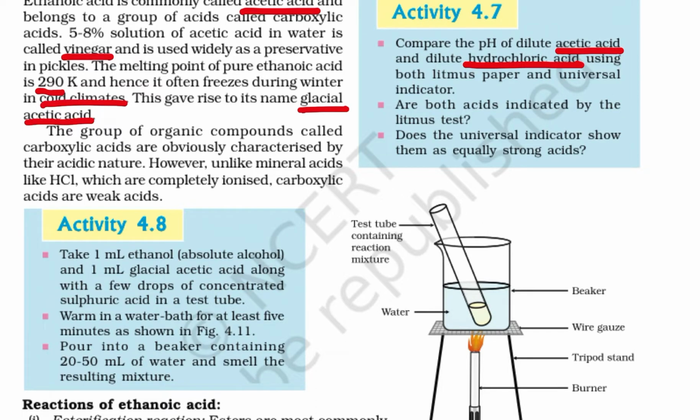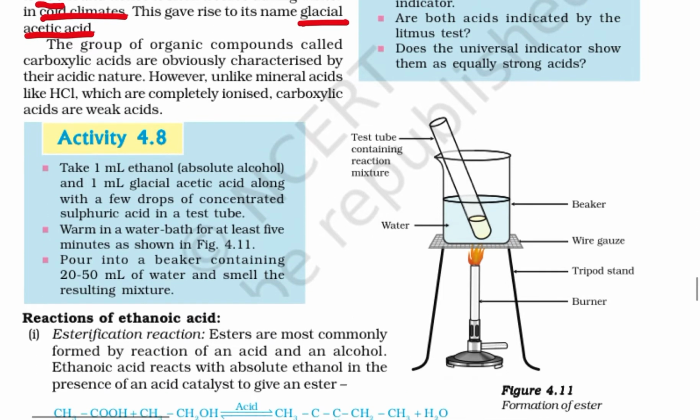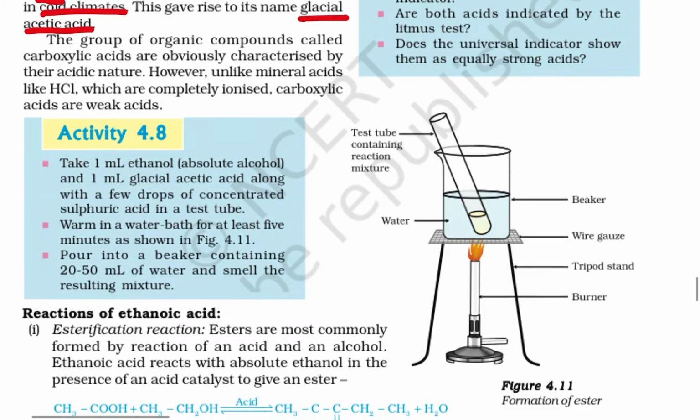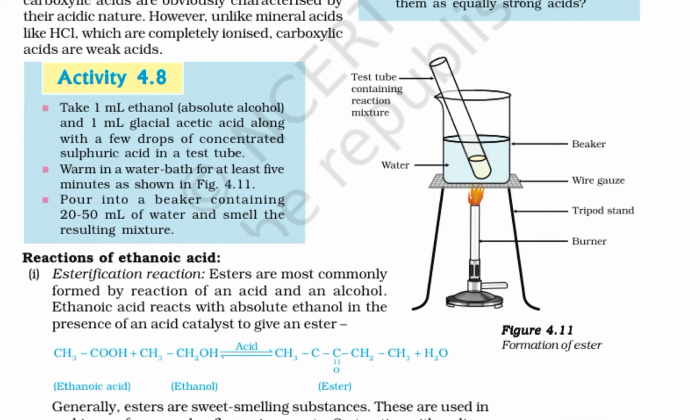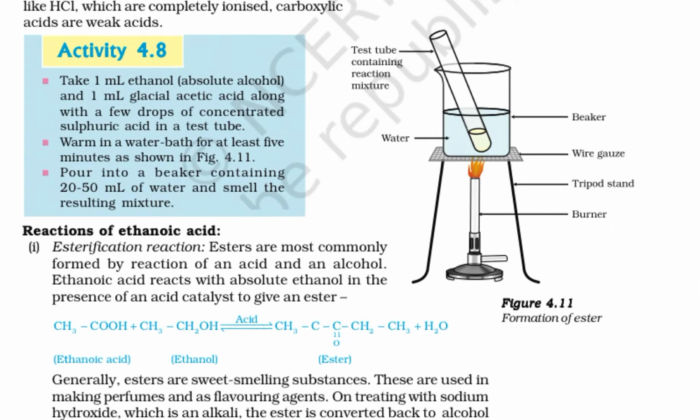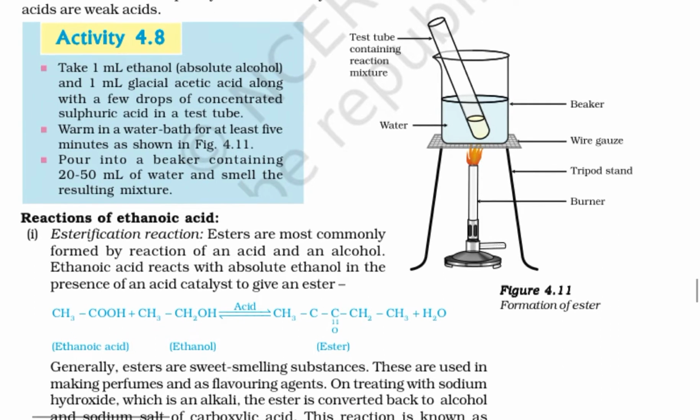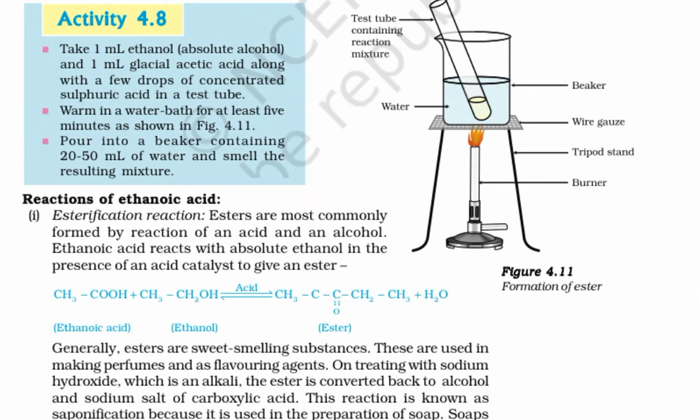Does the universal indicator show that they are equally strong? No. Now take 1 ml of ethanol, absolute alcohol, and 1 ml of glacial acetic acid along with a few drops of concentrated sulfuric acid in a test tube. Warm it in a water bath for a few minutes. Pour it into a beaker containing 20 to 50 ml of water and smell the resulting mixture. You will find a sweet smelling substance is produced.